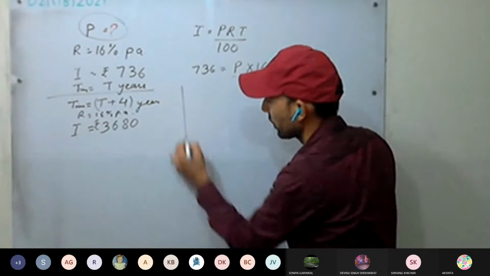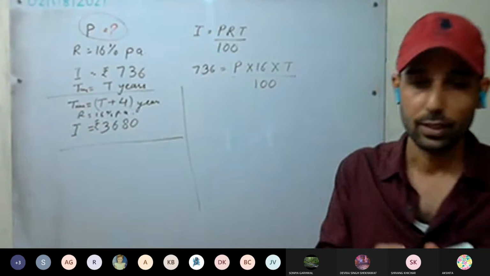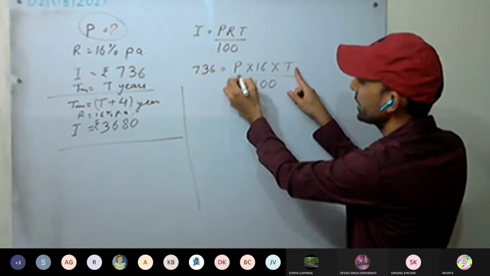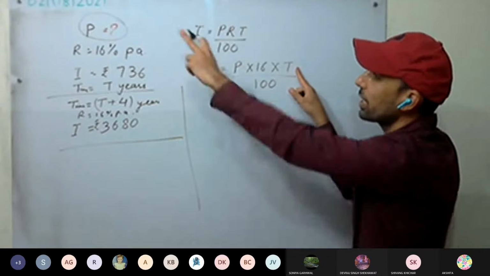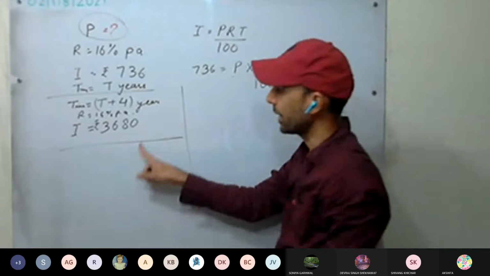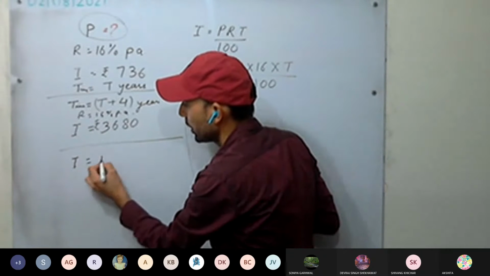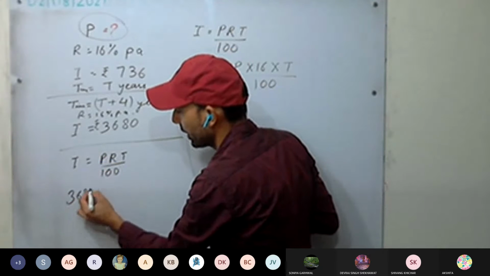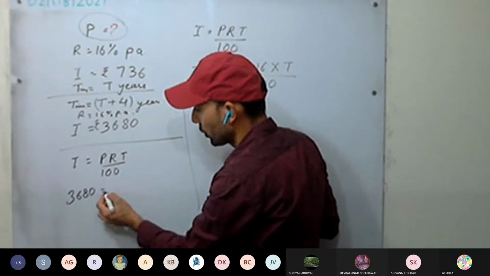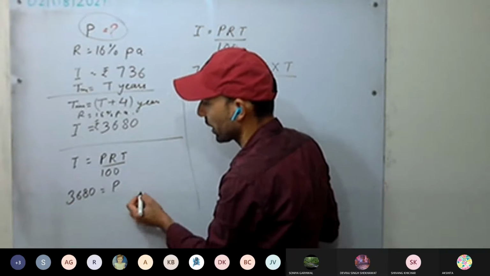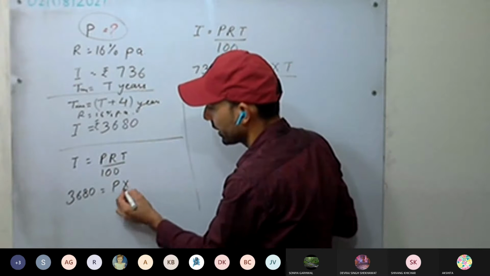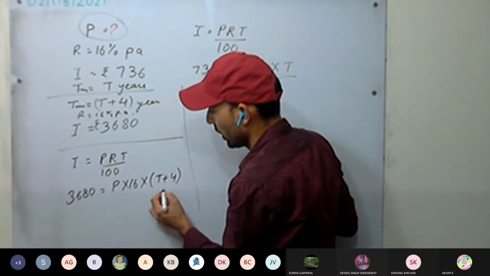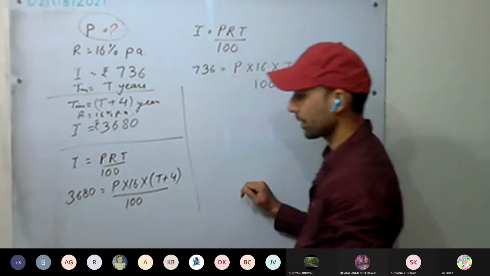Okay, second case I'm solving here. So 736 it is. P is unknown, T is unknown here. At last we have to calculate the P. In the second case, I equals PRT upon 100 again. I is how much? 3680. P is how much? We do not know, we have to calculate. Same P is being lent. Rate is 16. Time is how much this time? T plus 4. This is clear?